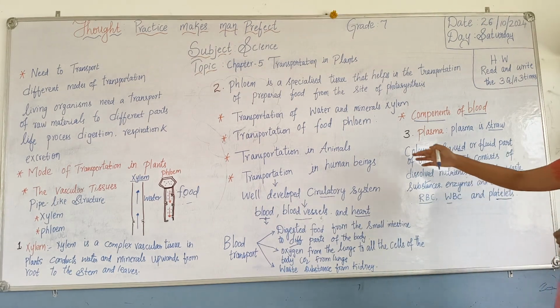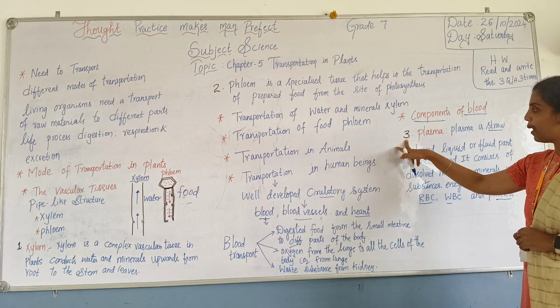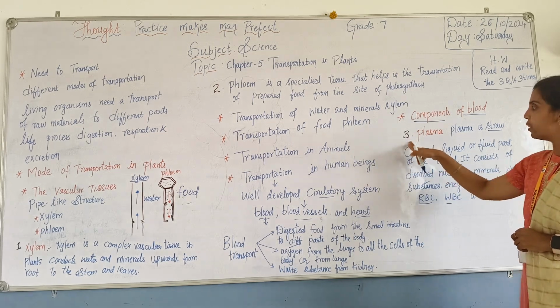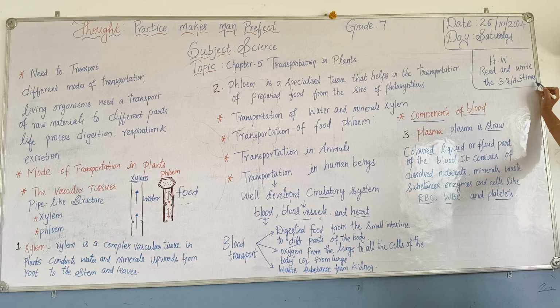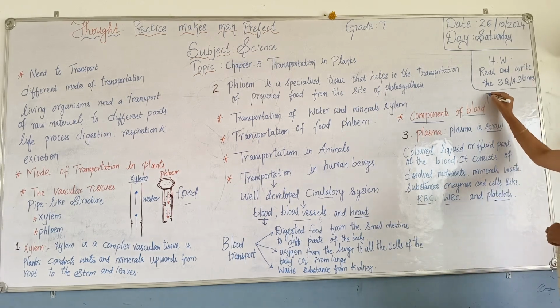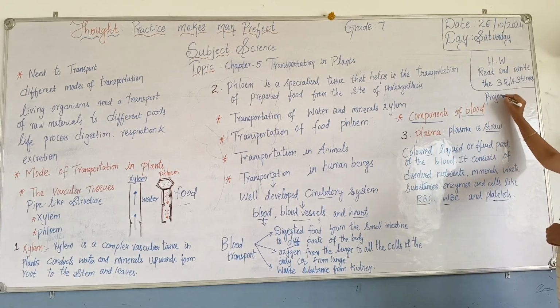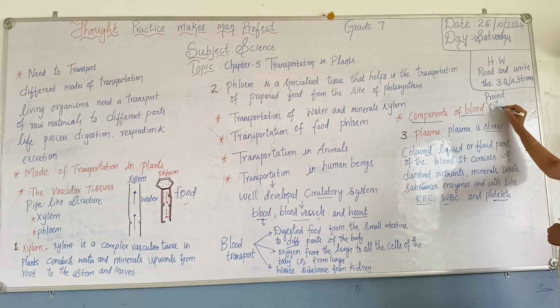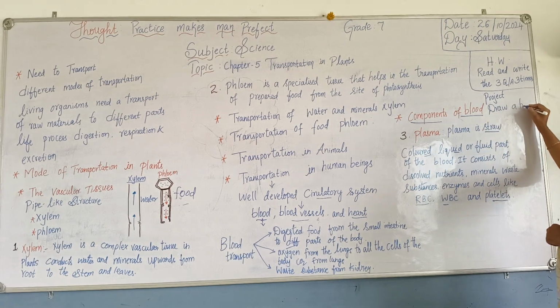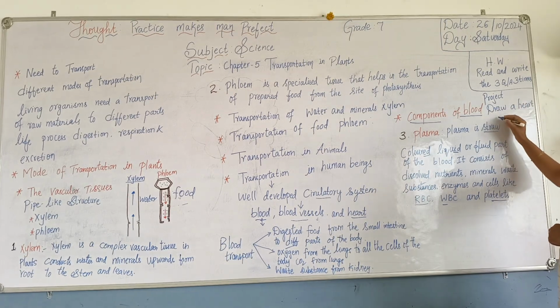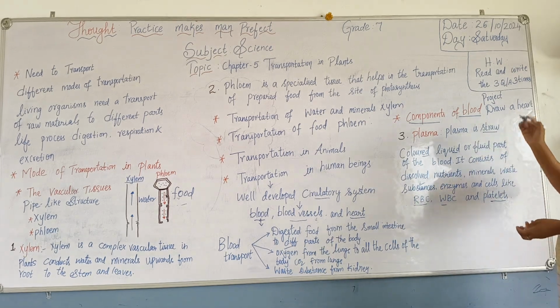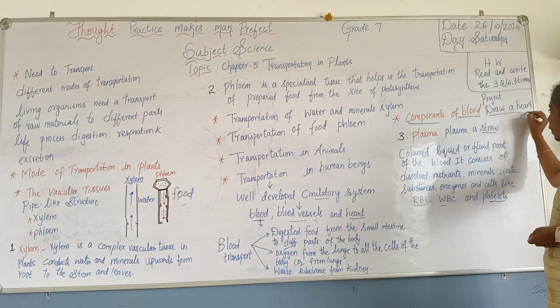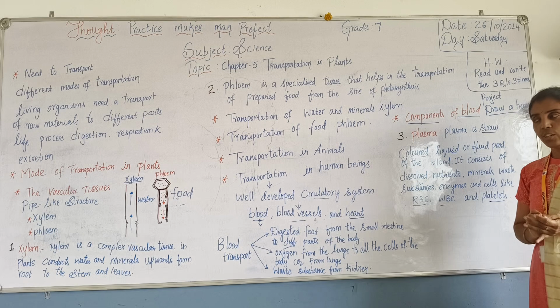Today's homework: I have marked questions 1, 2 and 3 in black color. Read and write the 3 questions and answers 3 times. Then the project work is to draw a heart and label the parts. I will post this in the video, and then I will give you the project work in the next class.